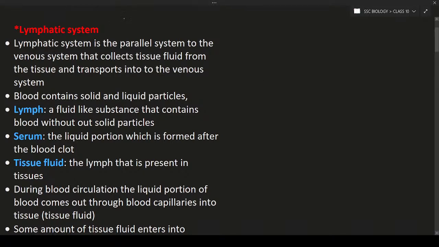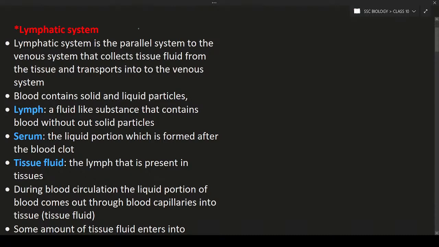In the previous lecture we discussed different topics like the cardiac cycle, and the sounds generated by the closing of valves like the tricuspid valve and bicuspid valve. Now we are going to discuss the lymphatic system: what is lymph, and how it mixes again into the main circulatory system.